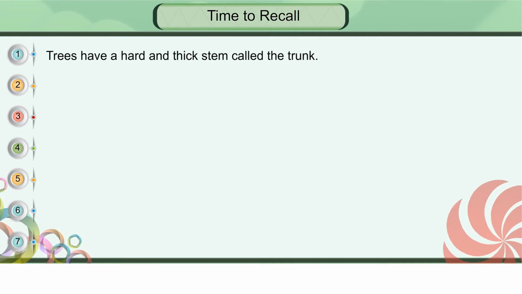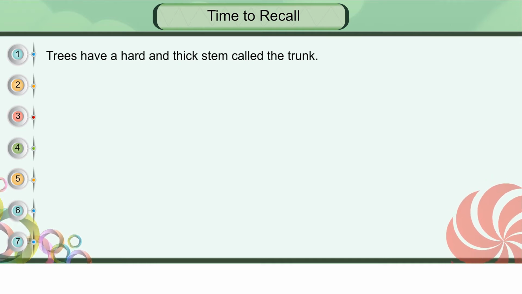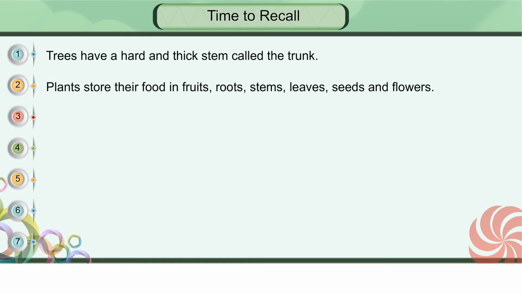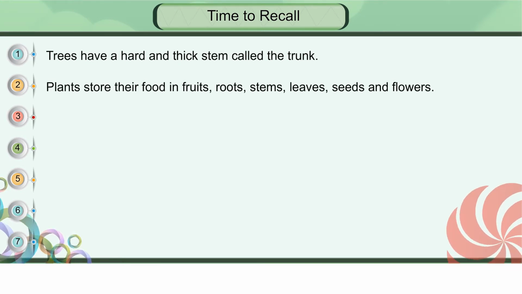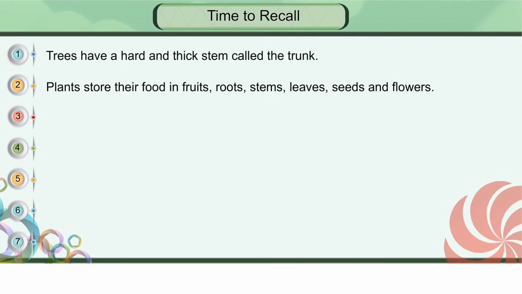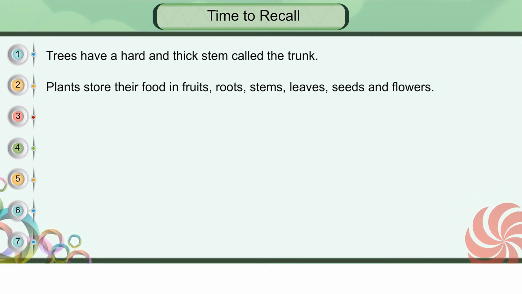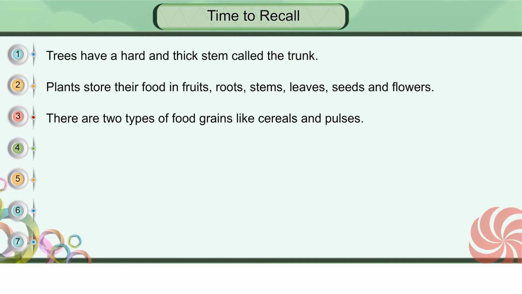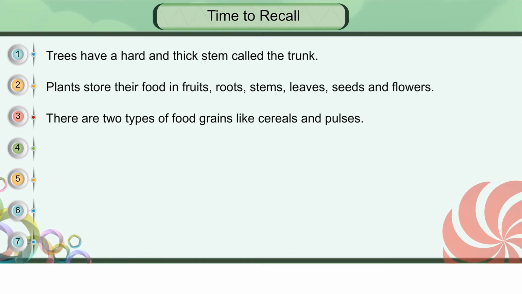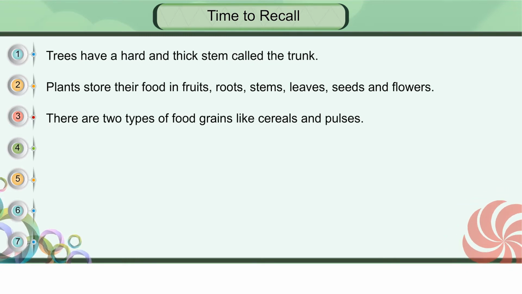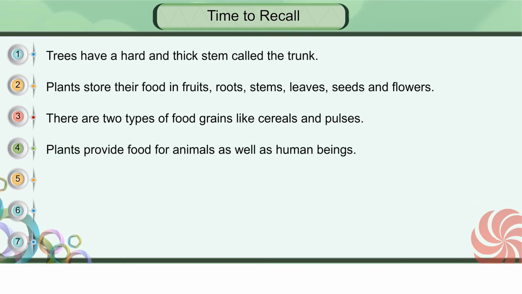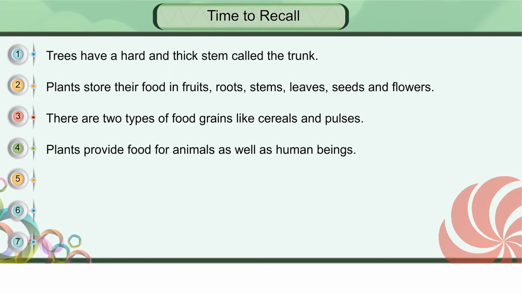Time to recall. Trees have a hard and thick stem called the trunk. Plants store their food in fruits, roots, stems, leaves, seeds, and flowers. There are two types of food grains like cereals and pulses. Plants provide food for animals as well as human beings.